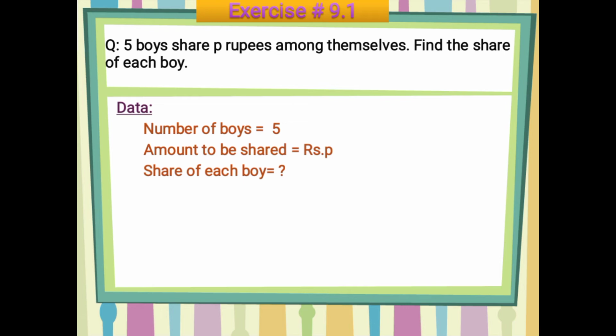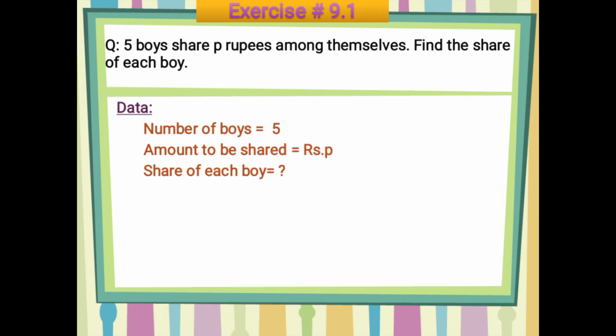Yes students, I'm reading your messages. Yes, you are right, all of you. What we have decided is that if you have to find the value of each thing, we will perform division. So first you have to decide what is your numerator and what is your denominator. The rupees will be your numerator, and the total number of boys will be your denominator.